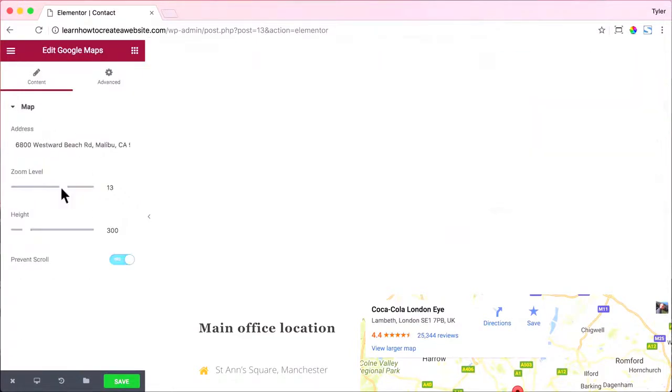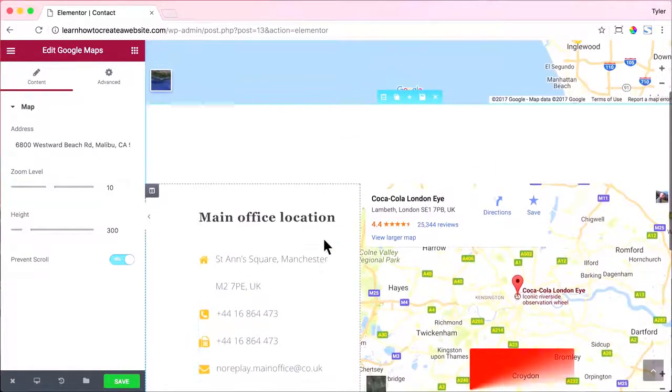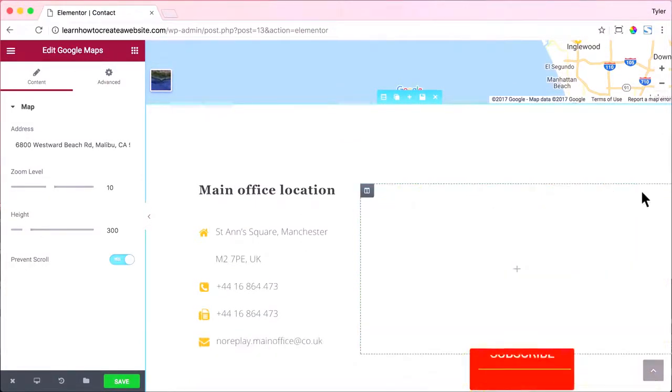You can also put in a city or even a state. You could change the zoom level so it's really zoomed in or regularly zoomed in. And that looks pretty good. So let's scroll down and let's exit out of this map because we already have a map.